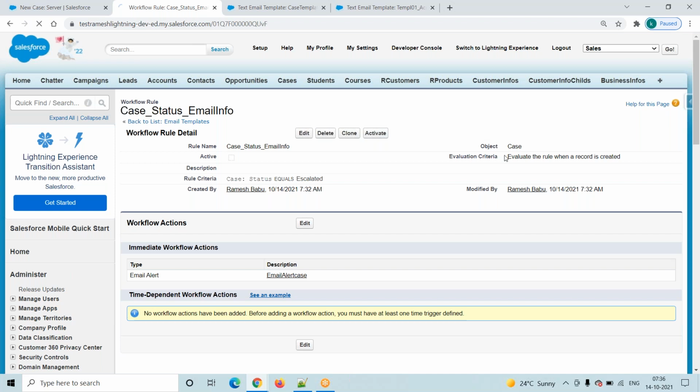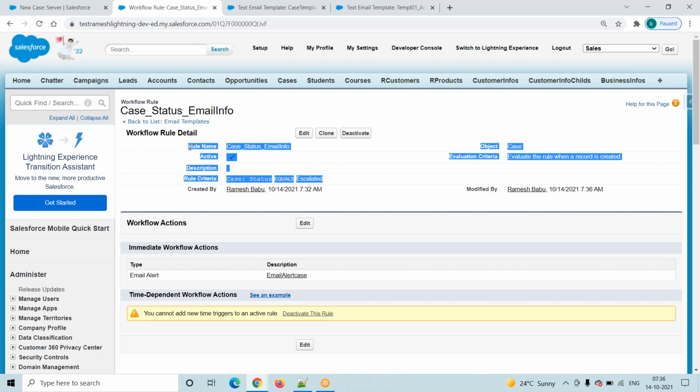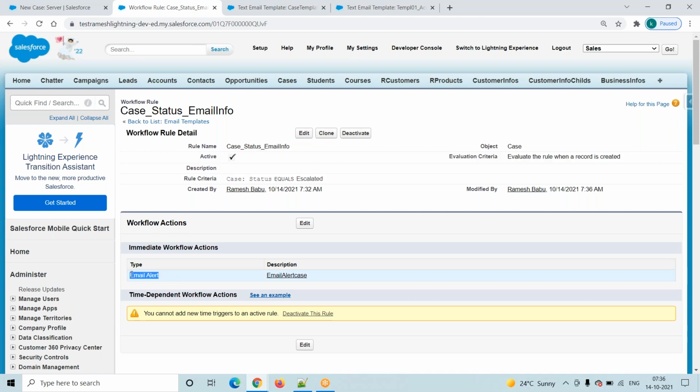Now here we have to activate, otherwise it will not fire. So this is the rule name, this is the case object. Evaluate rule when a record is created means, while creating a record, if that record's status is equal to escalated, then what we expect from the system is to send an email alert immediately. What is the email alert name? Email alert case. Click on this one.